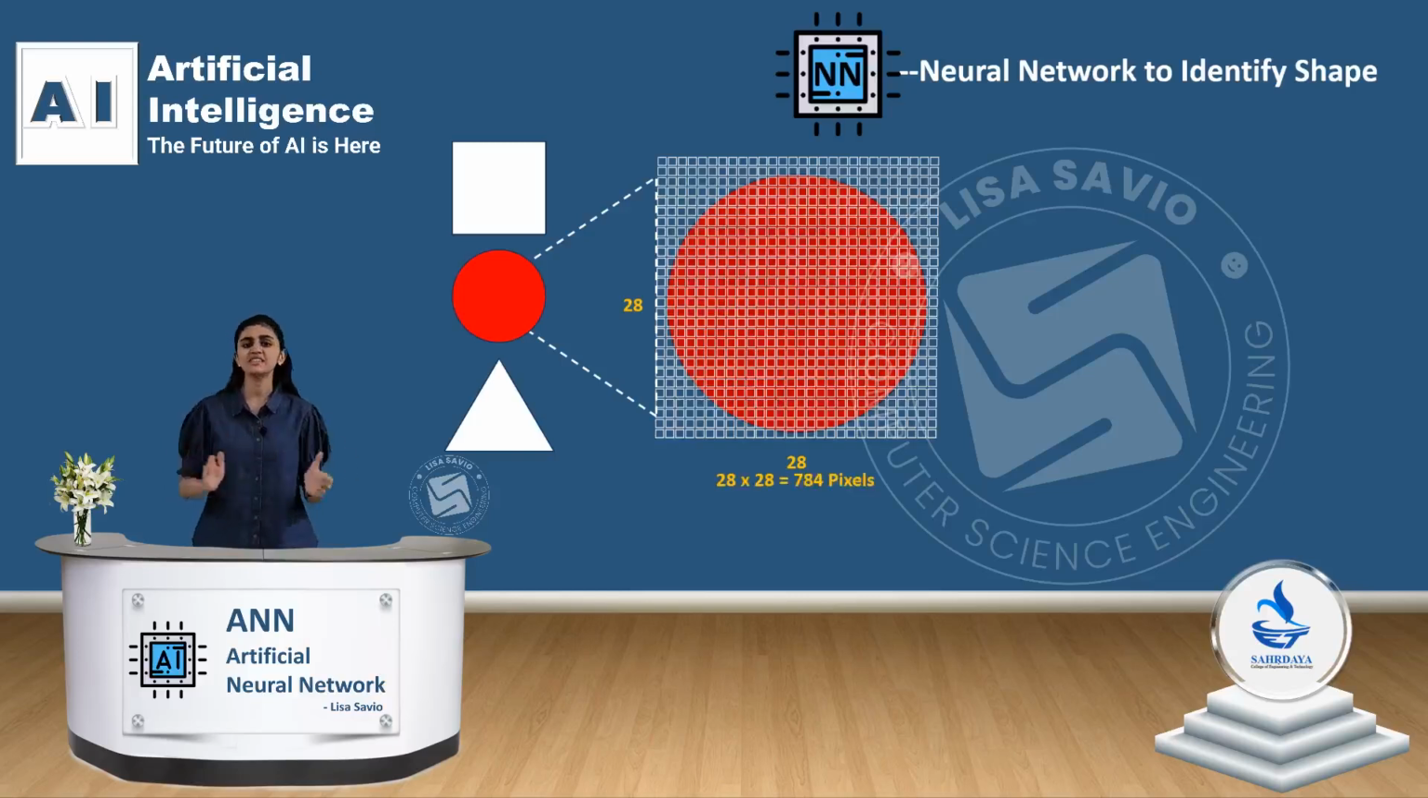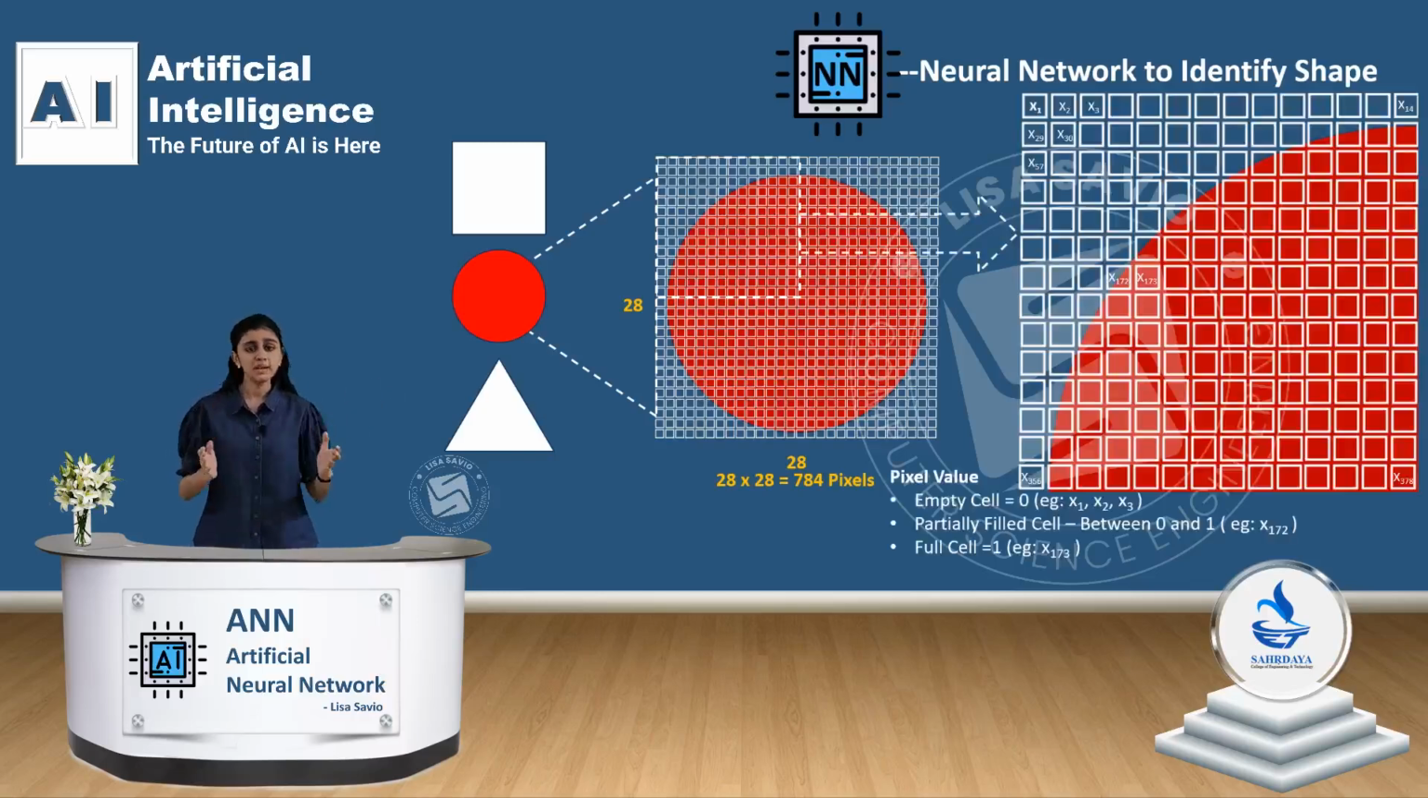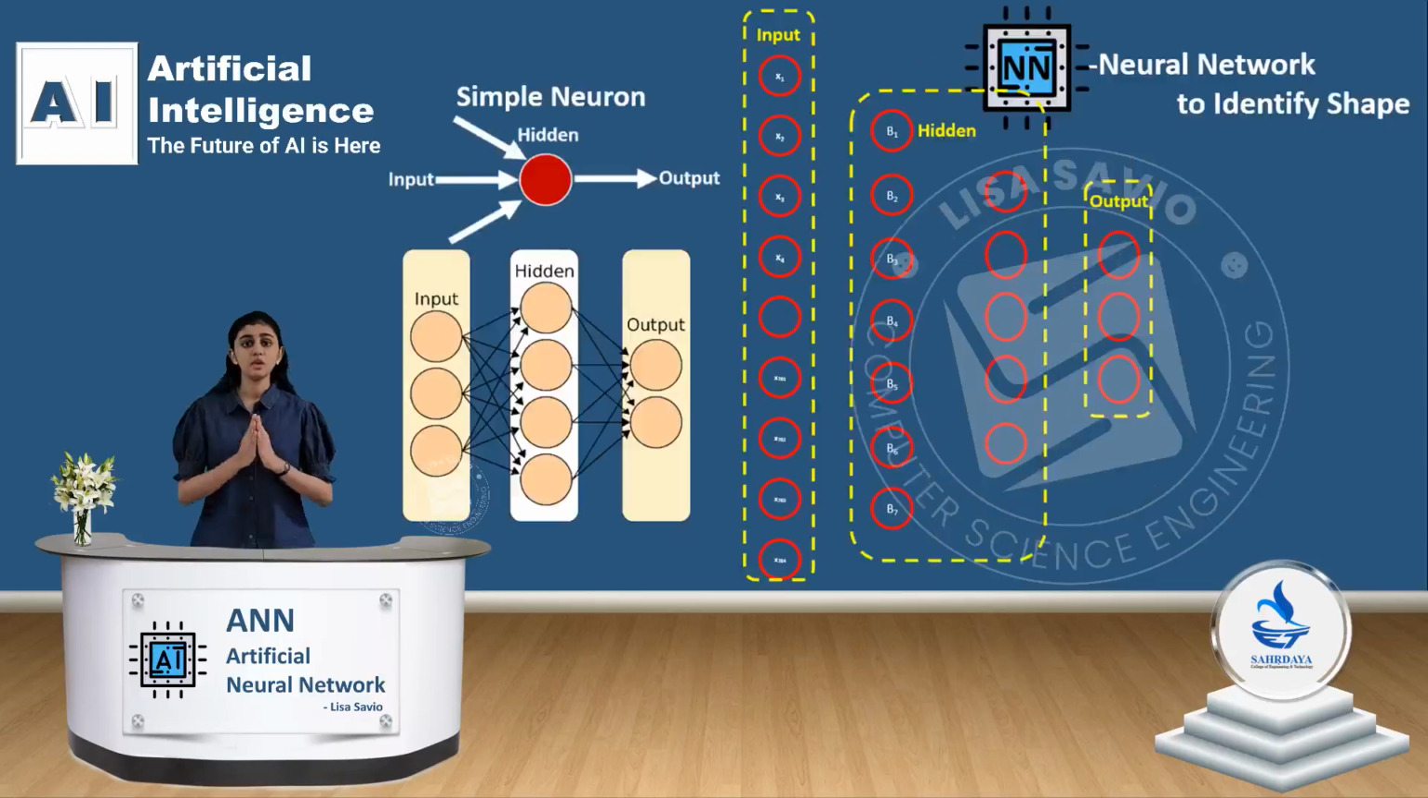For that, let's construct a neural network that can differentiate shapes: circles, squares and triangles. Let's consider a circle composed of 28 by 28 pixels, totaling 784 pixels. These pixels are fed as inputs to the input layer, where the empty pixels have a value of 0, partially filled pixels have a value between 0 and 1, and fully filled pixels have a value of 1. So each pixel is fed into the input of the input layer.